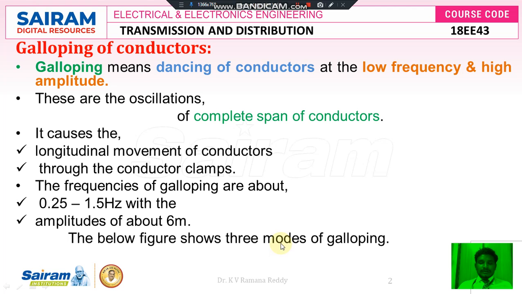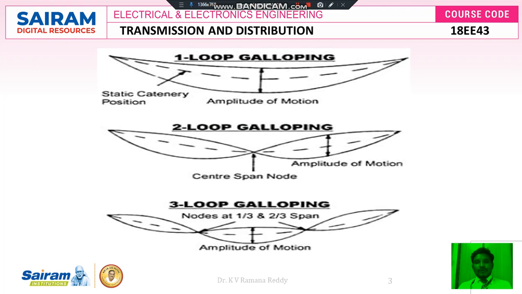That means once the wind velocity hits the surface area of the conductor, then there exists dancing of conductors in three modes of operation, or three modes of galloping, or three modes of dancing of conductors. The first type is called one loop galloping.